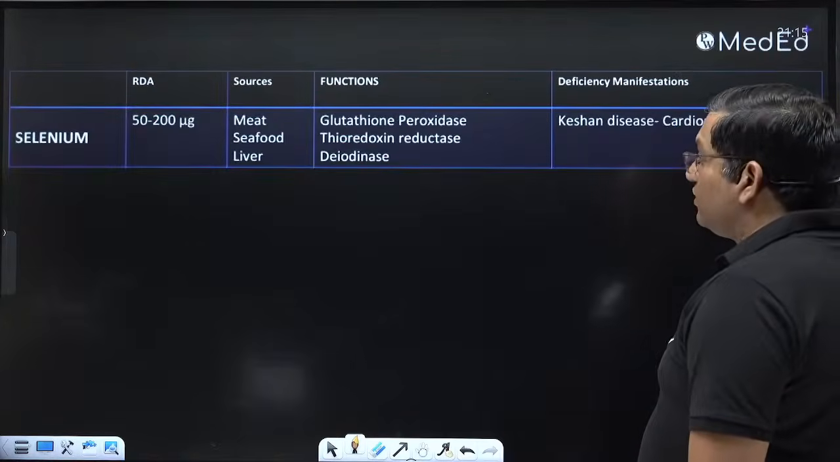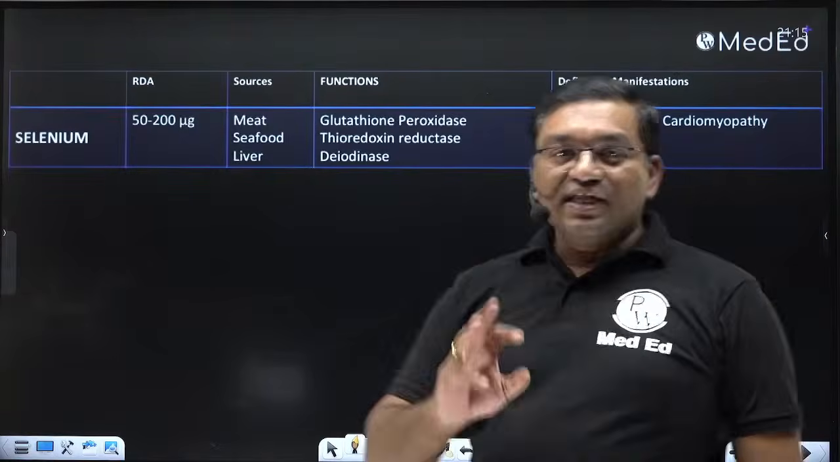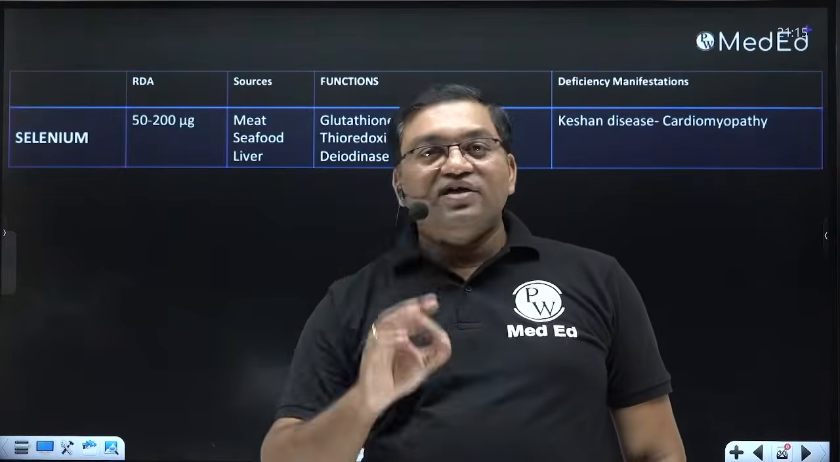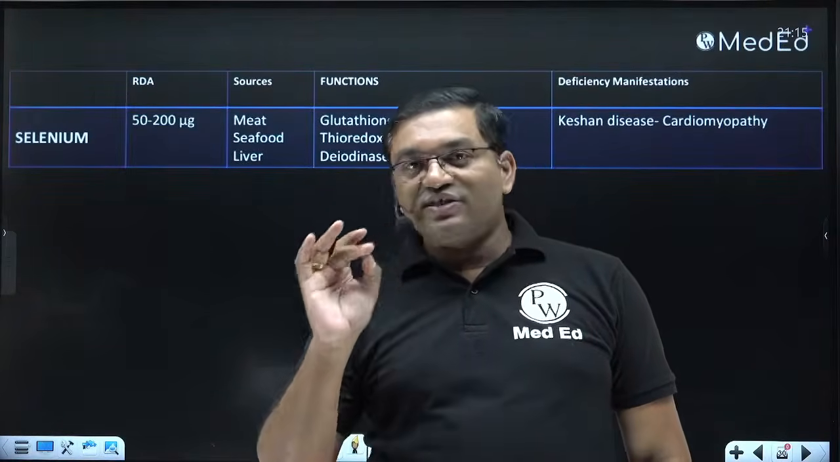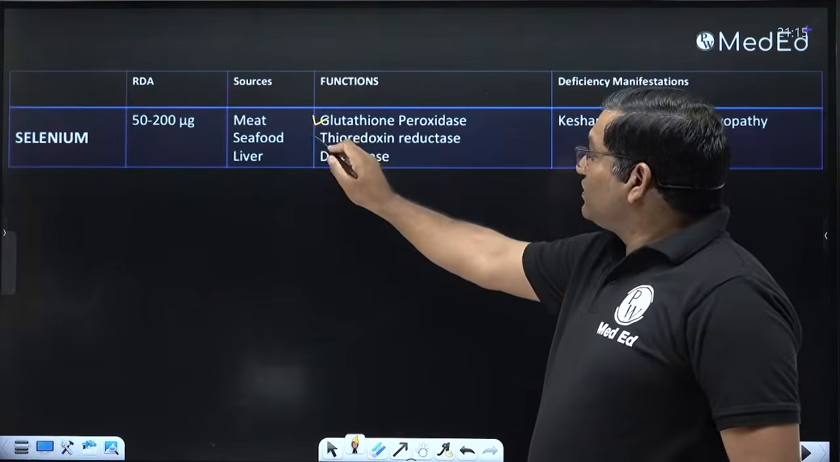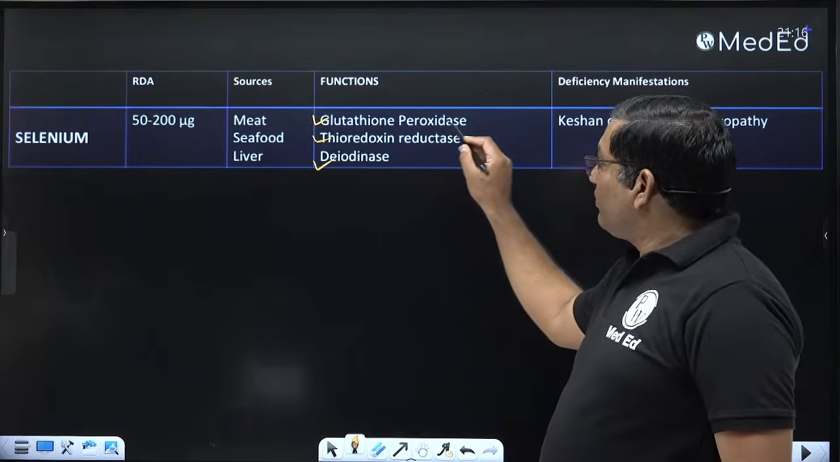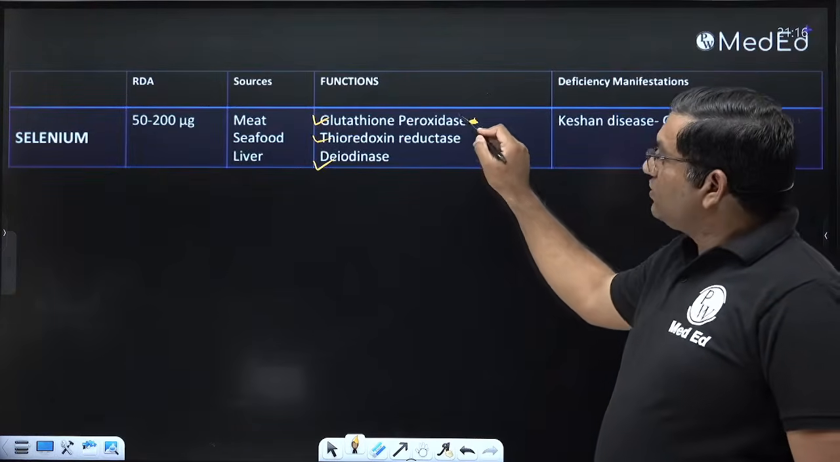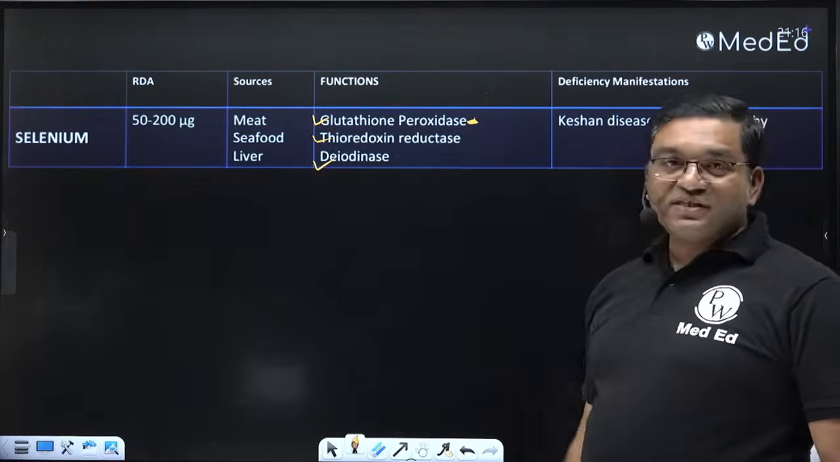Fluoride. Now the selenium. Remember the three enzymes of selenium: glutathione peroxidase, thyrodoxine reductase and deiodinase. Glutathione peroxidase is important; it requires selenium.